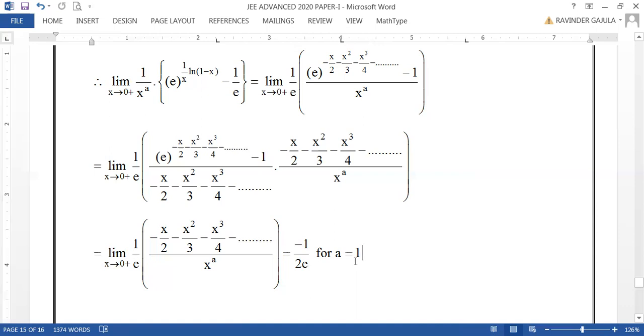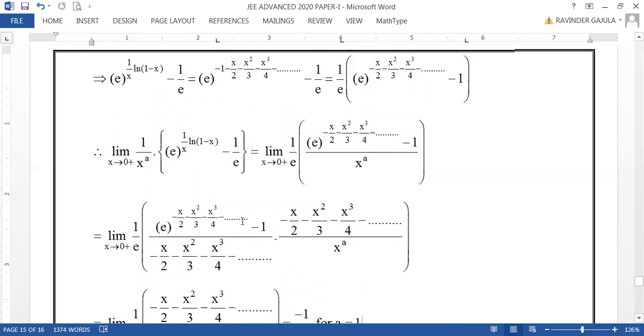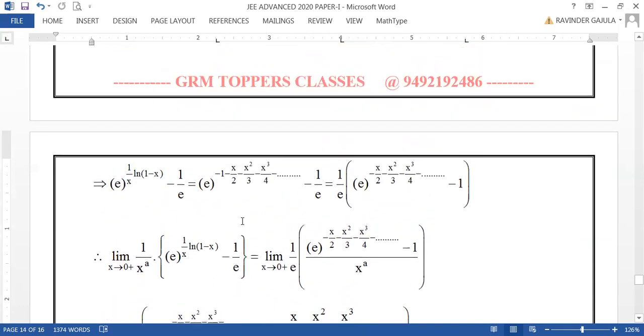Other than a equal to 1, whatever the value of a, this will never be a finite non-zero value. Therefore, the value of a for which this limit is a finite non-zero value is a equal to 1. Therefore, the right answer for this question is 1, and this question is of course one good question, but we can attempt it in our practice.